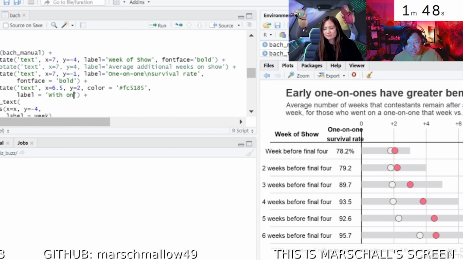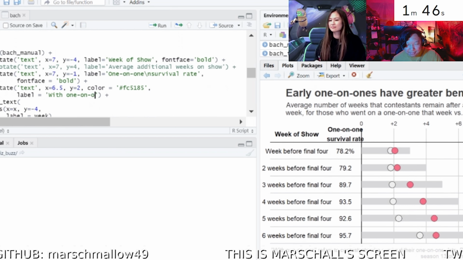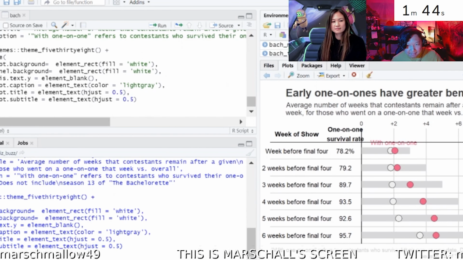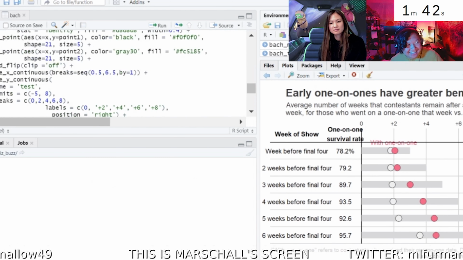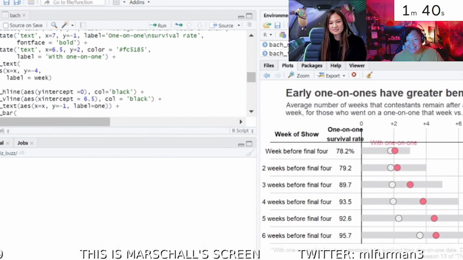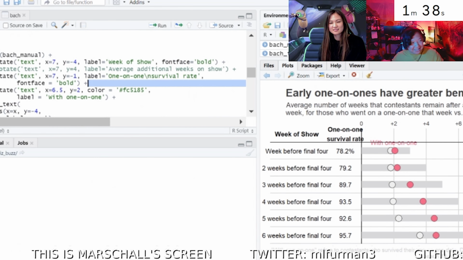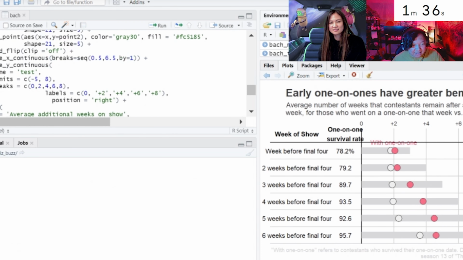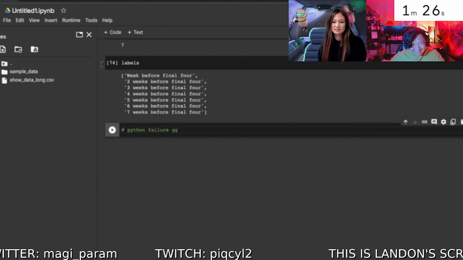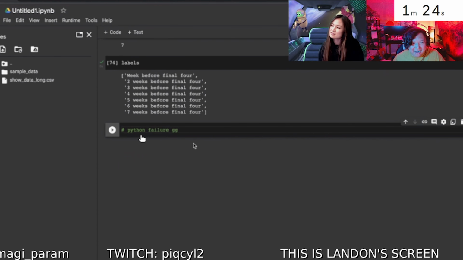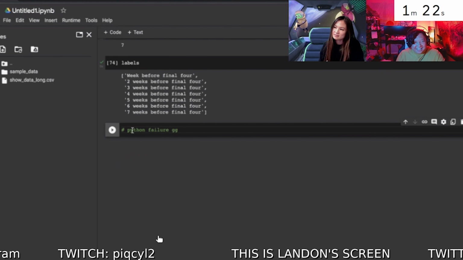You can see him flipping between his screen and the example, and it's becoming more and more accurate. He's even getting to the point of just putting in the annotations now. A minute and a half to go. Let's go look at Landon, he is currently telling everyone here, Python failure, GG.